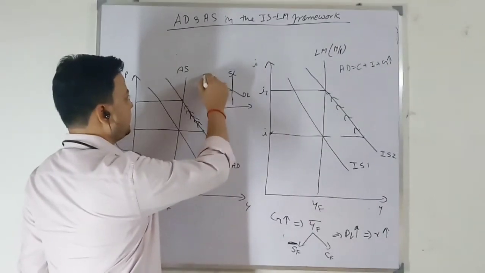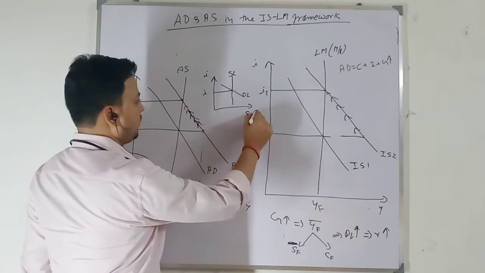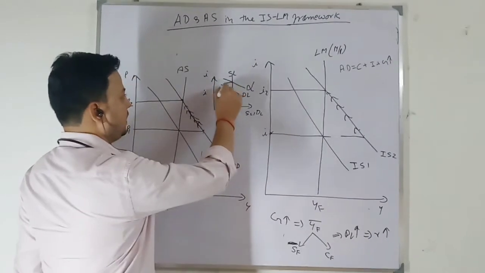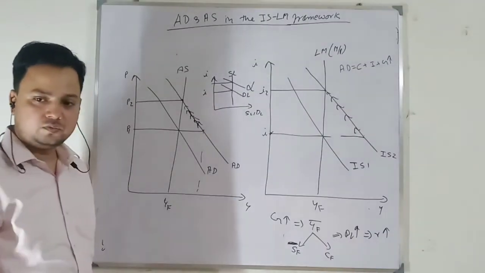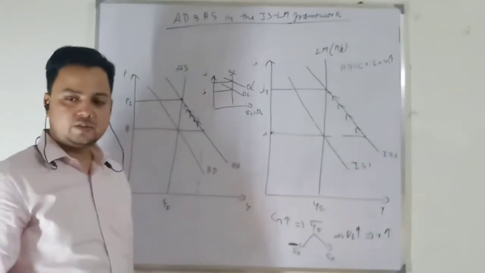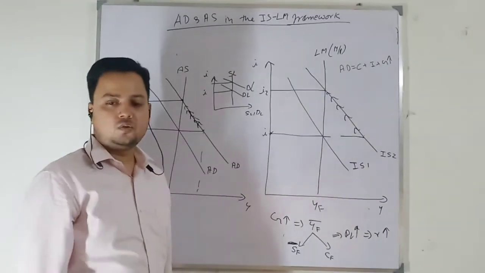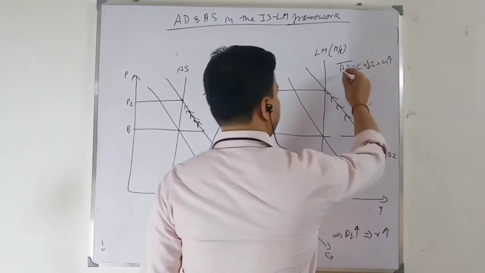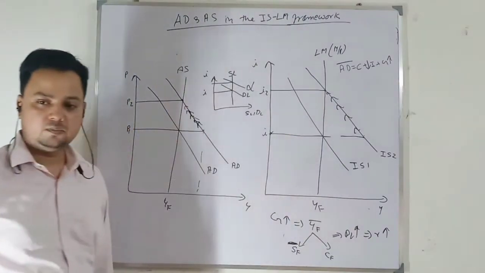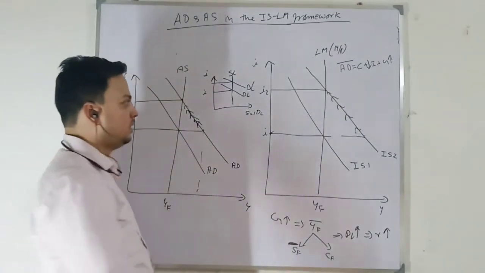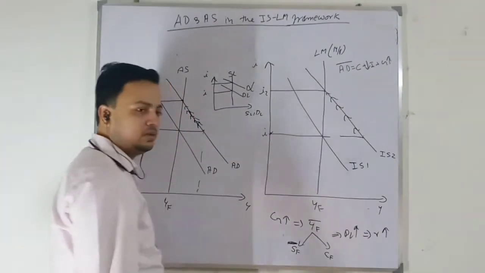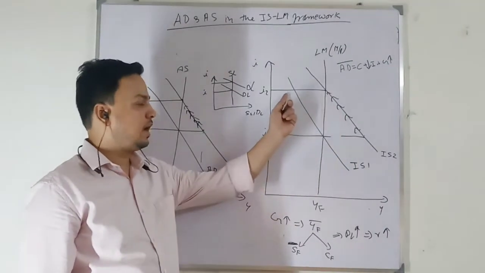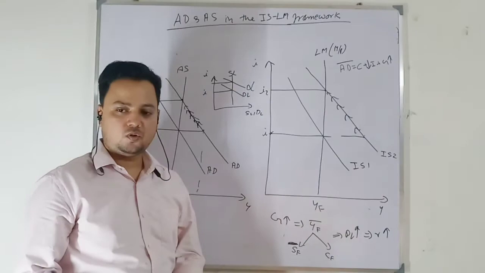This is my rate of interest. When demand for loanable funds increases, it will drive up the rate of interest. When the rate of interest increases, cost of capital stock increases, so investment will decline, and it will decline by an equivalent amount so that there is no change in my aggregate demand. So I will have full crowding out, and a new equilibrium will be achieved in the ISLM model with a higher rate of interest for the same level of output.